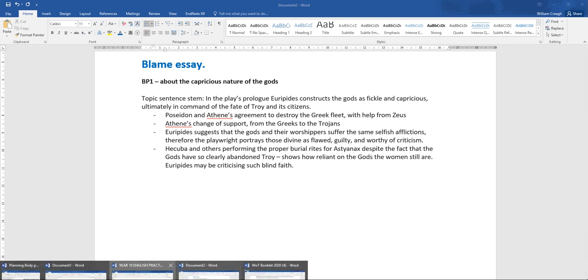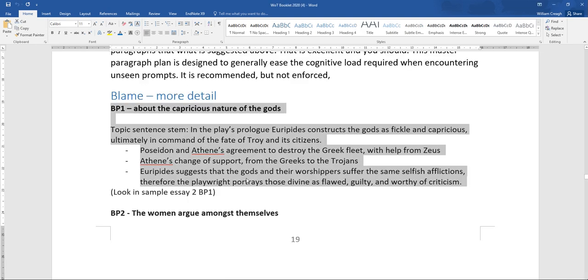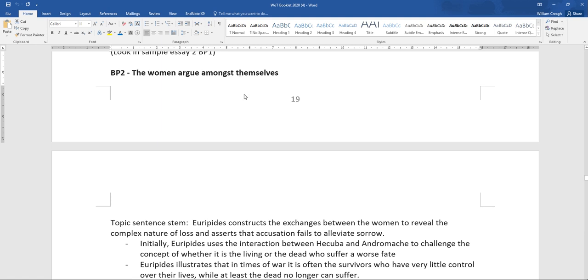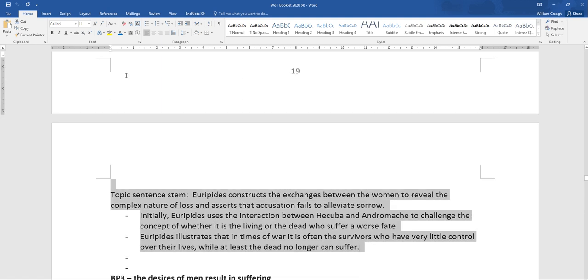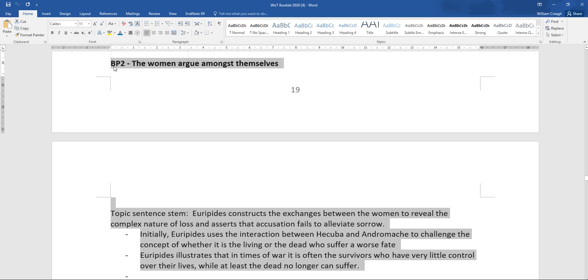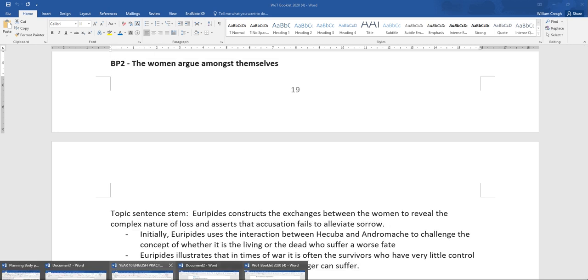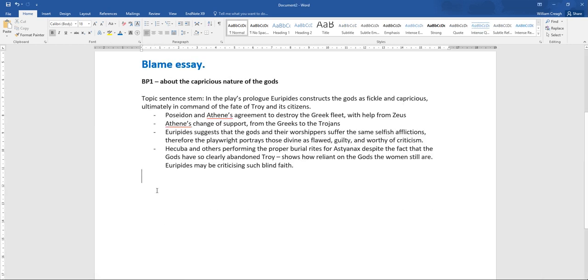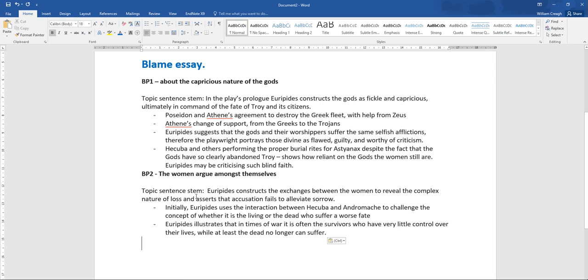And again, I'm just going to steal from the Women of Troy booklet. So here it is. The women argue amongst themselves. Let's grab that. Copy. And then in my document, paste. Okay. So here we've got our topic sentence. Euripides constructs the exchanges between the women to reveal the complex nature of loss and asserts that accusation fails to alleviate sorrow. So basically, blaming someone else for your position doesn't make you feel better.